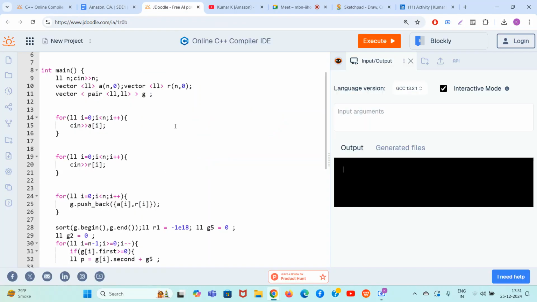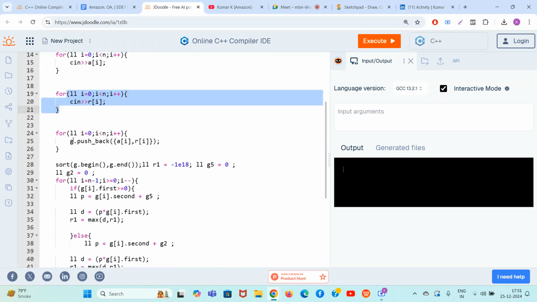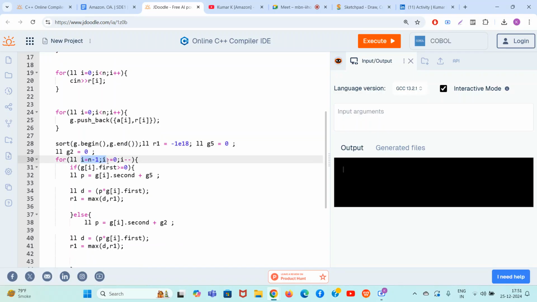Okay. So guys, in the C++ code, you can see that I took the input of array a and array r, and then I'm putting them in a vector of pair a comma r. I'm sorting it. Then I'm going from the last element, trying to fix that element. So what if i equal to n minus 1 was my minimum element of a? So obviously the minimum is fixed, right? It is p multiplied by the minimum, g of i dot first, multiplied by the congruent element g of i dot second, plus g1, the sum of all positive values from i plus 1 to n.